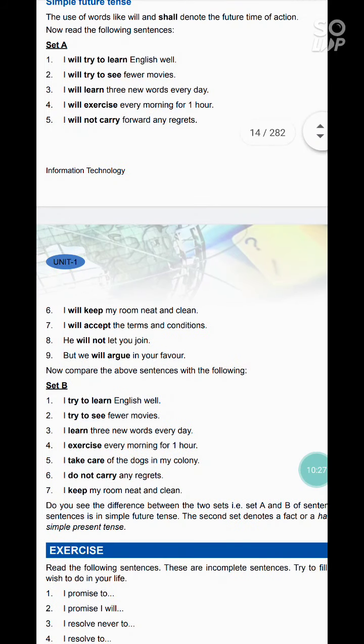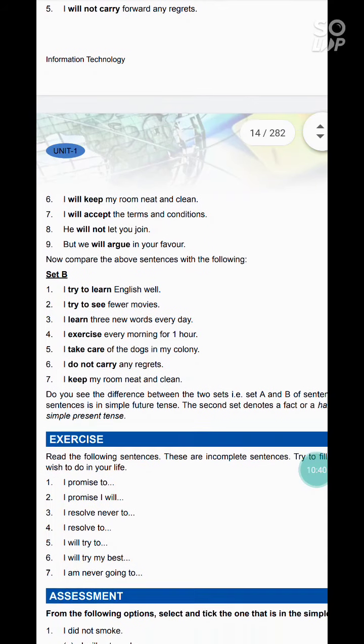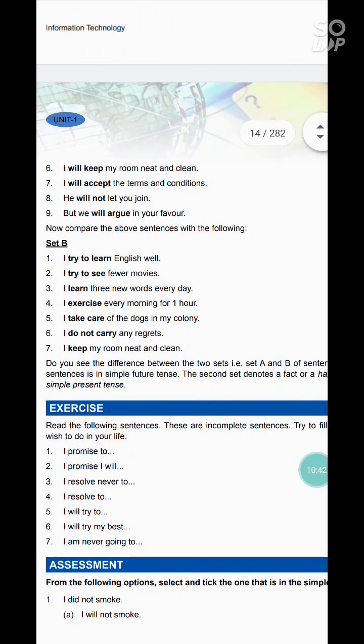So, as you have noticed, these two sets are the same sentences written in two different tenses. First, set A is written in simple future tense and set B is written in simple present tense. Let's read what's written below this.